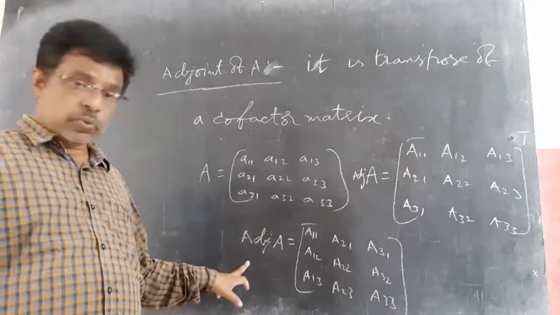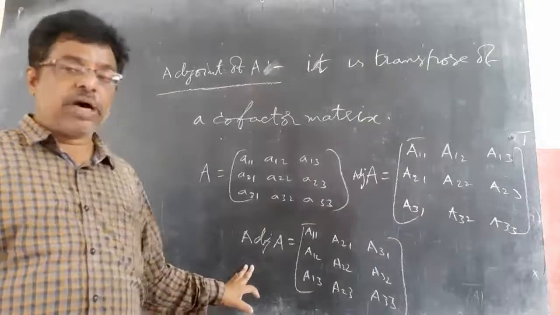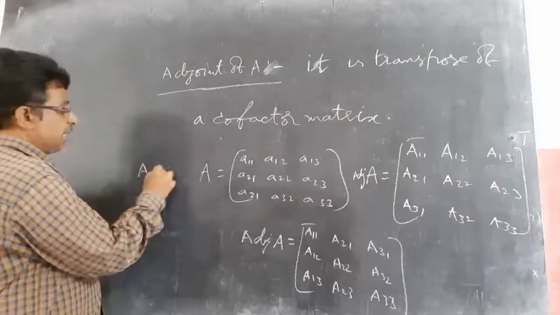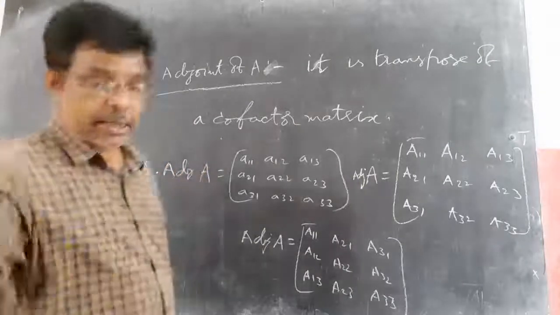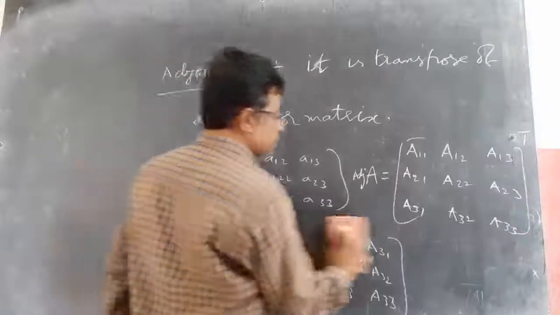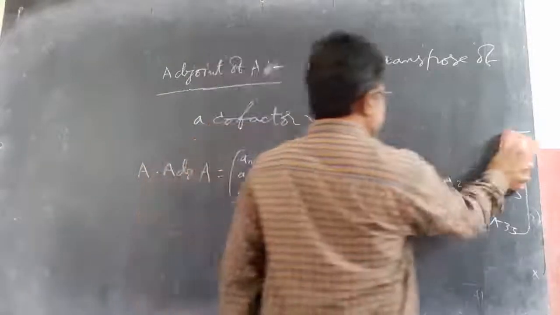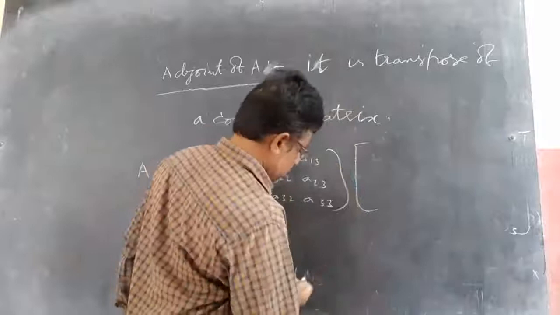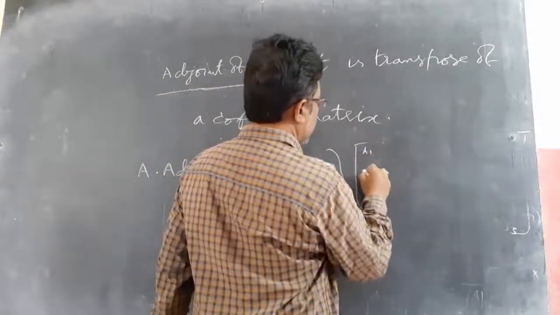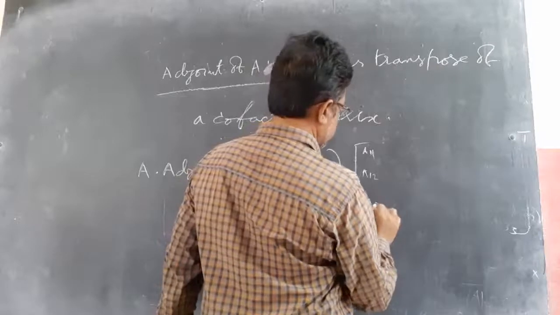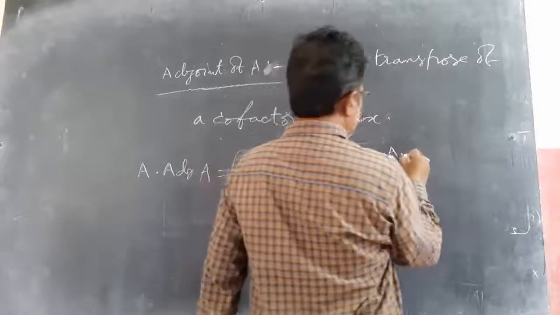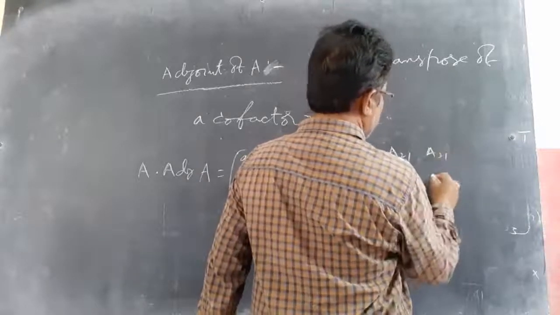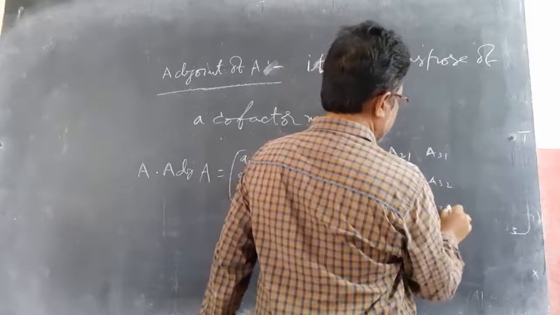Now the product of the two. If this is A and this is adjoint A, what do I get if I multiply these two? We'll see. So A into adjoint A, what happens? This into this. Adjoint A is just now written: A11, A12, A13, next A21, A22, A23, A31, A32, A33. This is adjoint A.